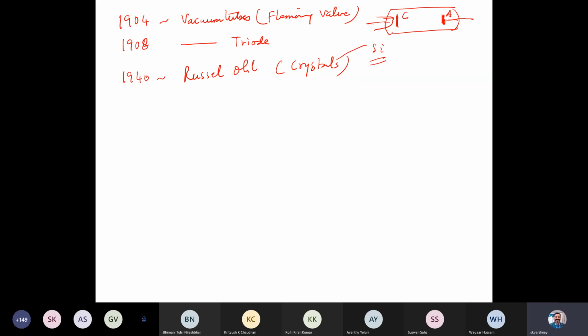And then this is 1948. Shockley, again at Bell Lab, invented the junction transistor, and then we had the first silicon transistor around 1950. This junction transistor was something like a replacement of the vacuum-based triode. So that was all diode or crystal based systems, and this also was a crystal based system.